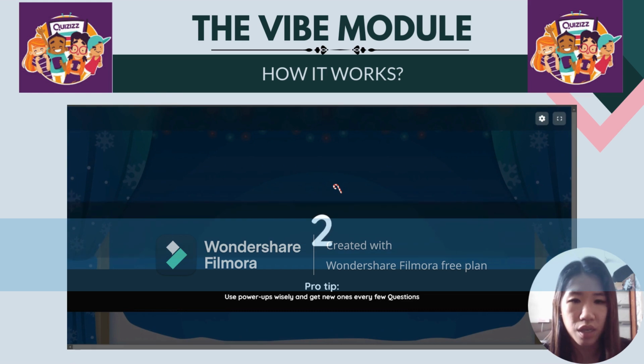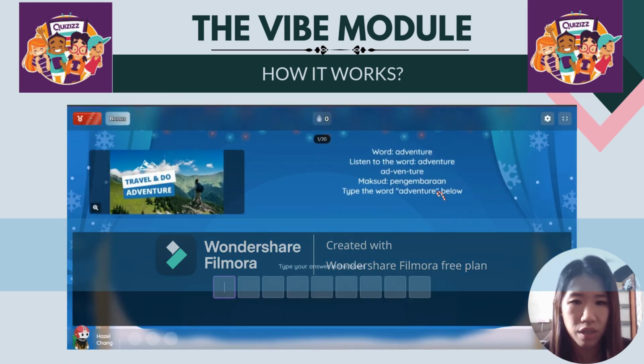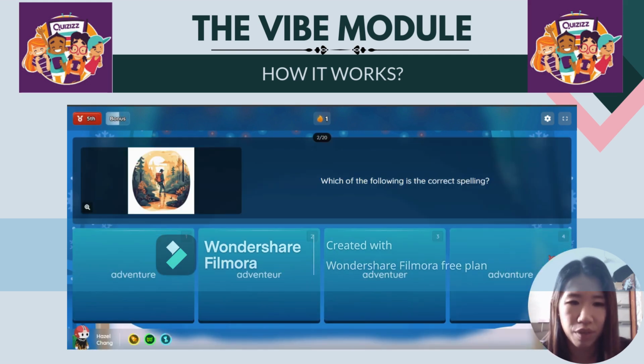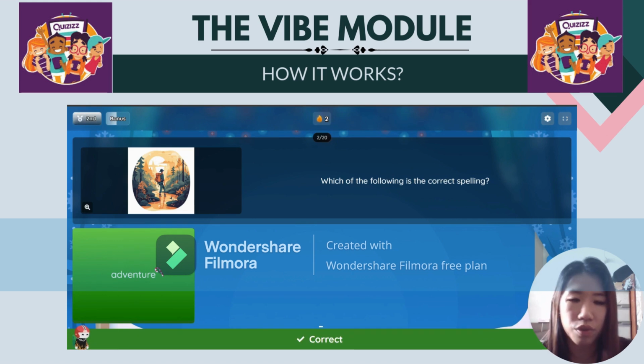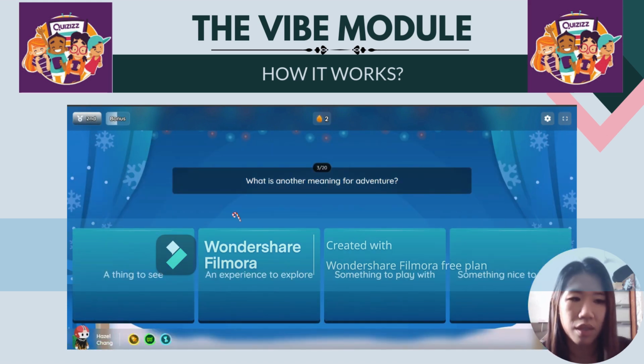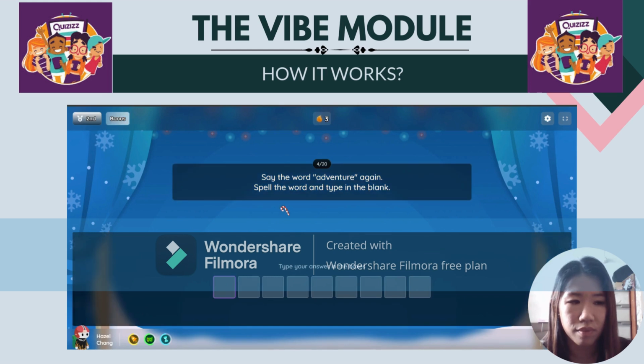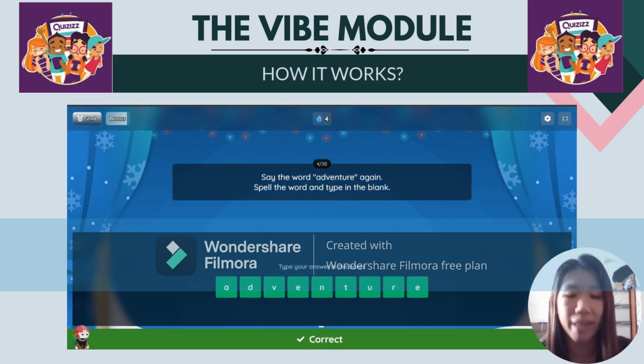Moving on, we are going to see how the Vibe module works and how the questions look. First of all, we are going to look at the word adventure. So students are able to listen to the word adventure, spell the word, translate the word into Bahasa Melayu, and type the word with the correct spelling. And then the students will choose the correct spelling of adventure. The third question will be another meaning for the word adventure. And lastly, the students will repeat the word again, adventure, by typing into the blank and spelling it by themselves.